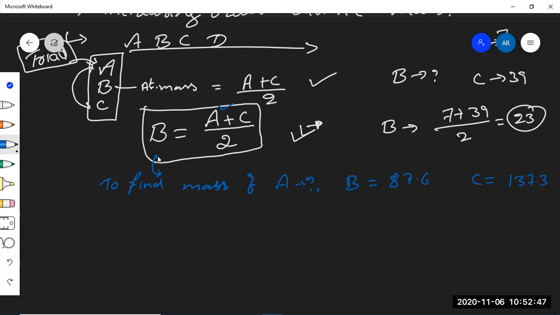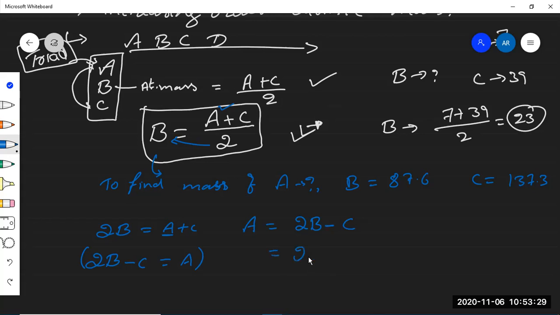Then you should not write A equals B plus C by 2. That is not the correct formula. You have to rearrange the formula. If I multiply 2 into B, 2B equals A plus C. Now they are asking to find the mass of A. 2B minus C equals A. So this is the formula you have to remember: A equals 2B minus C.